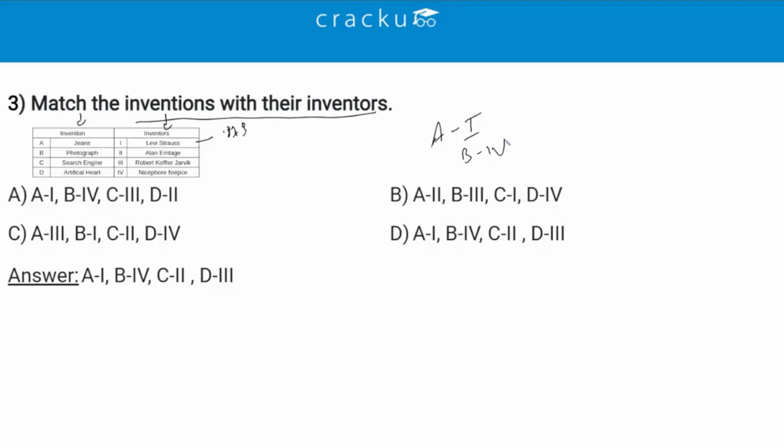Then we have search engine. So search engine is matched with second, which is Alan Emtage. The first tool used for searching content on the internet was Archie. The name stands for archive without the V. It was created by Alan Emtage, a computer science student at McGill University in Montreal, Quebec, Canada. So C can be matched with 2. Then we have artificial heart. So D should be matched with Robert Jarvik. He was a physician and an inventor. He was born in 1946 and he helped design and build the first artificial heart used in a human being. So this is the correct matching. It is A1, B4, C2, D3, and thus the correct answer is option D.